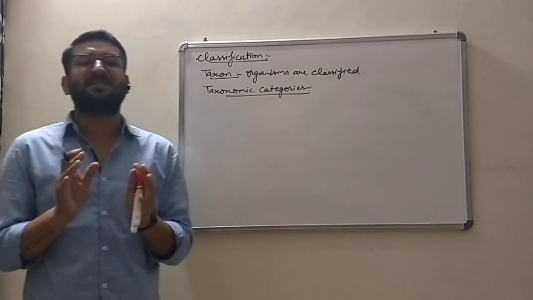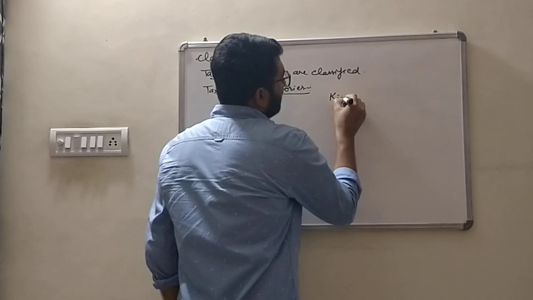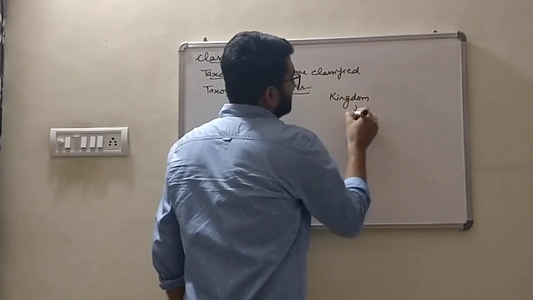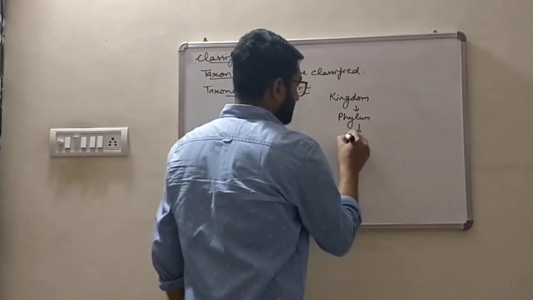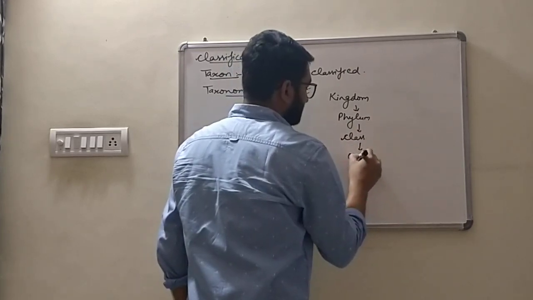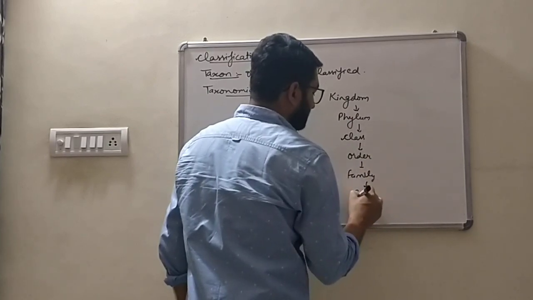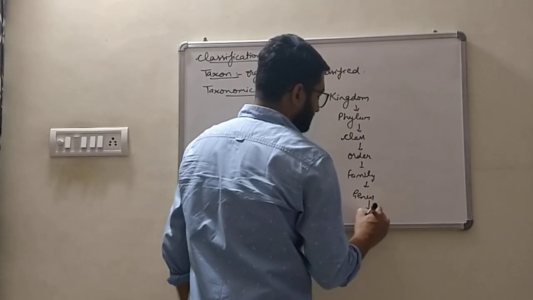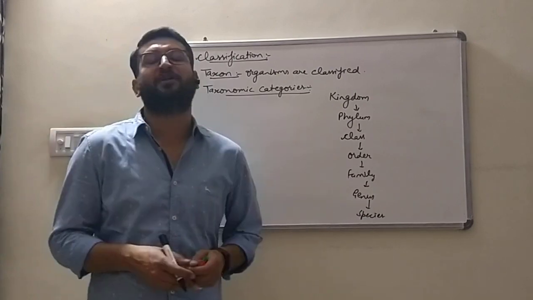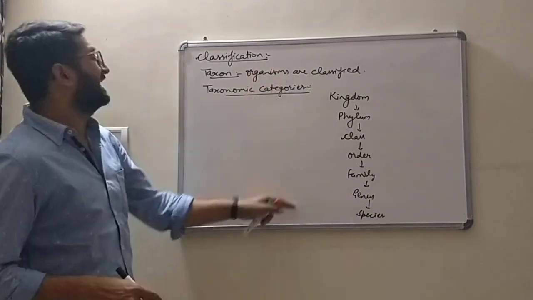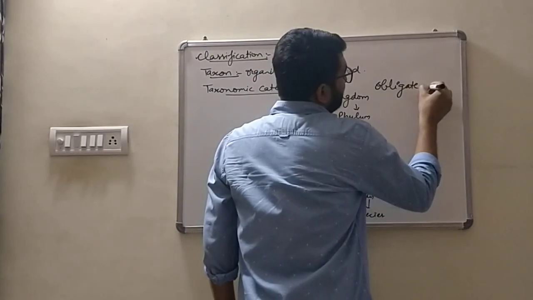Majorly, we study the organisms in 7 main categories, and those are kingdom, phylum, class, order, family, genus, and species. Species is singular as well as plural in itself. These categories are known as obligate categories.